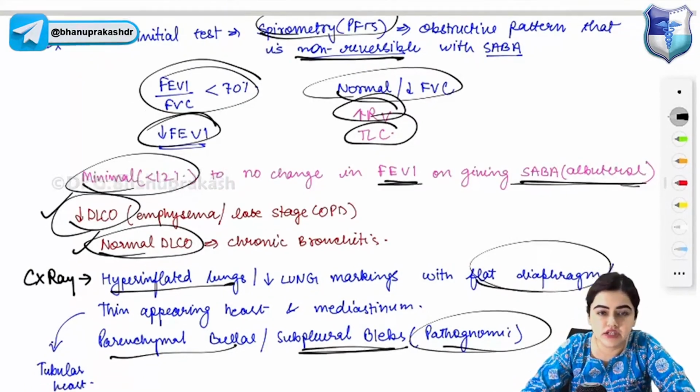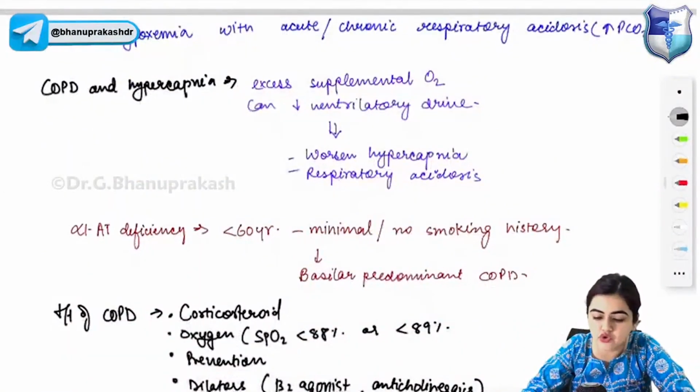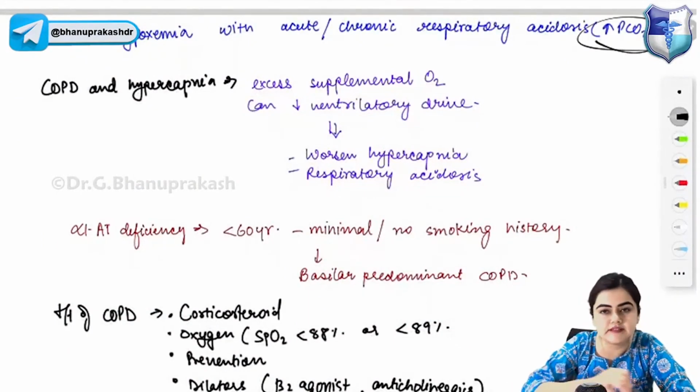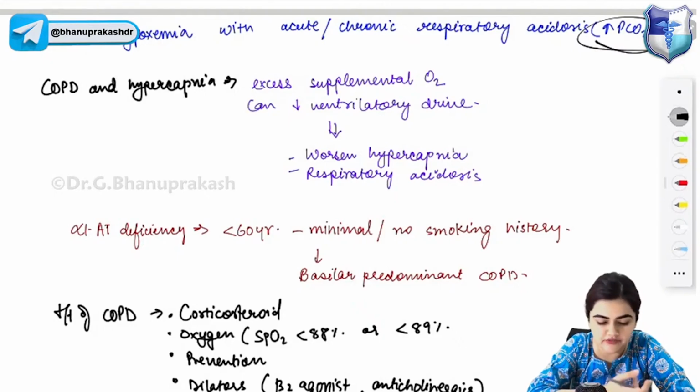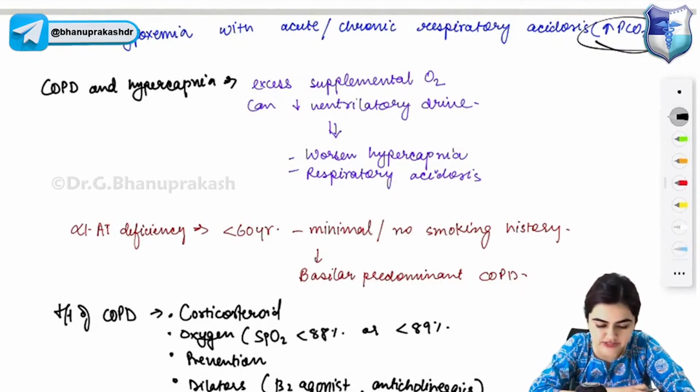On ABG, you will get hypoxemia, oxygen will be decreased, with acute or chronic respiratory failure, respiratory acidosis and increase in PCO2 levels. On gram stain, if any bacterial infection is there, then gram stain will be positive, and you will find fever, productive cough, and new infiltrate on chest X-ray.